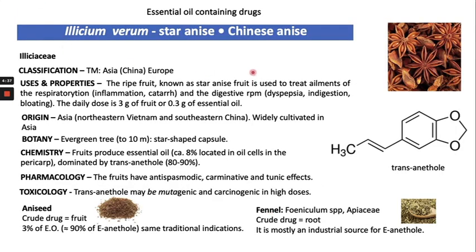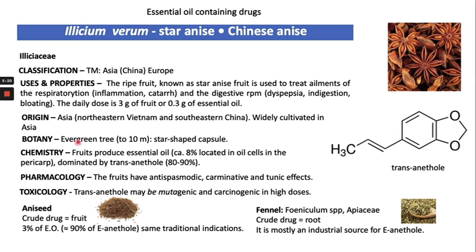Another example of an essential oil containing drug is Illicium verum, which is also called star anise or Chinese anise. This is also used as a spice in biryani and curry. It is from the Illiciaceae family. The ripe fruit is known as the star anise fruit. It is used to treat ailments of the respiration, inflammation and catarrh, and it is also used for digestive purposes, right?